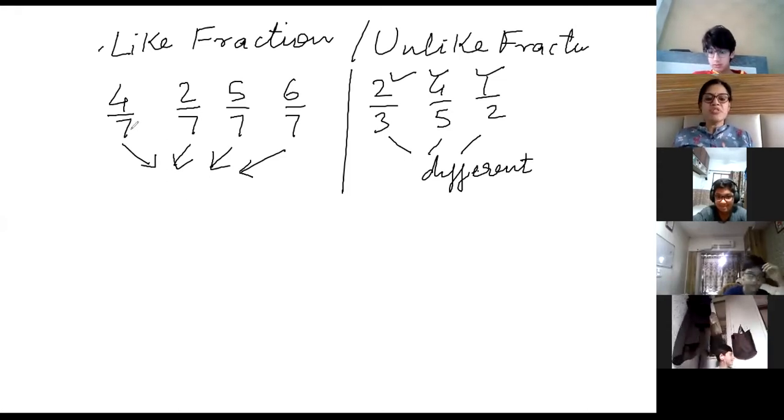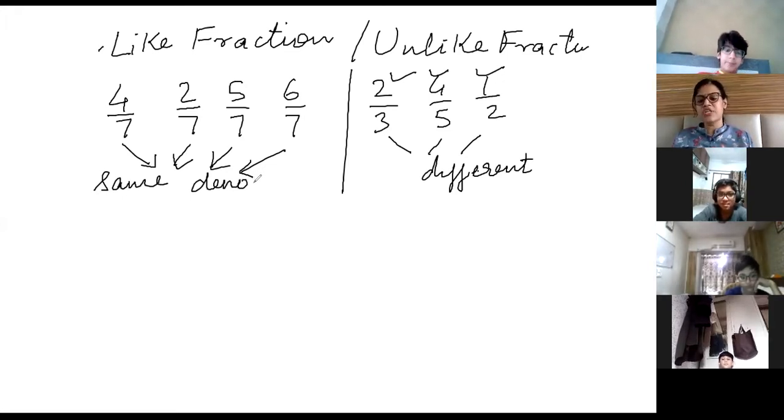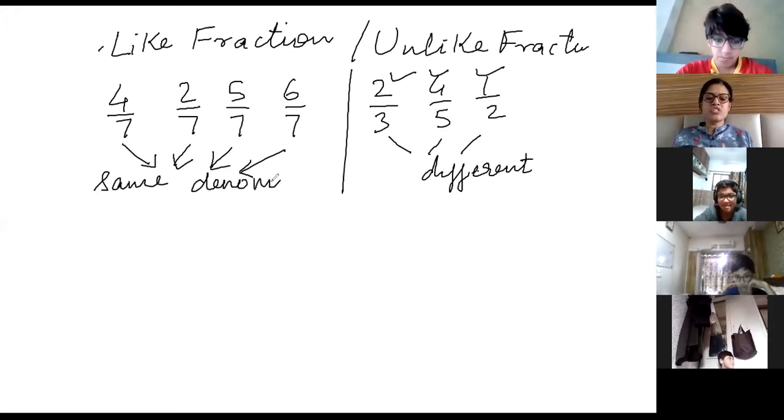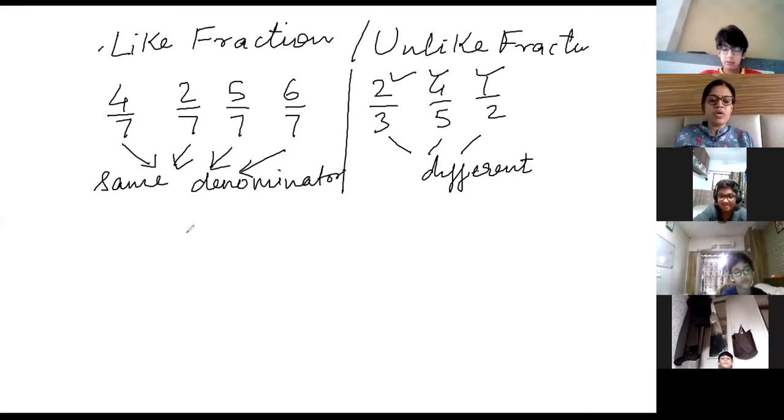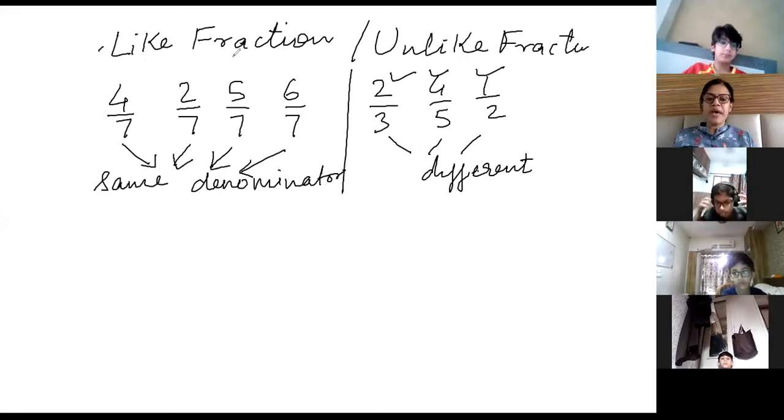Okay. So you can see the 7 by 7. When the denominators are the same, it is called a like fraction, and we are not focusing on the numerator. The numerator can be anything. It can be the same also, or different also. So same denominator means like fraction. Now I have already told you to compare like fractions.